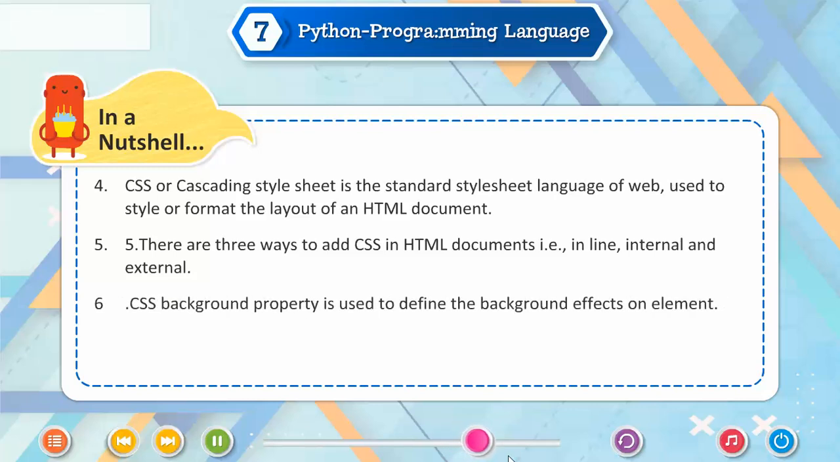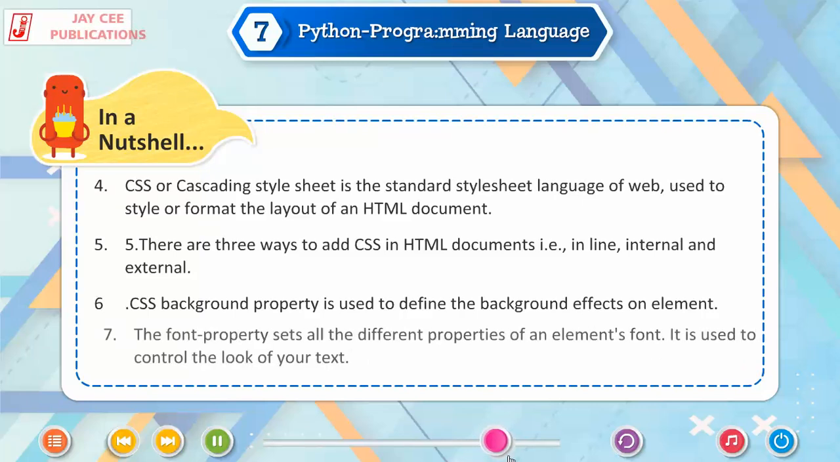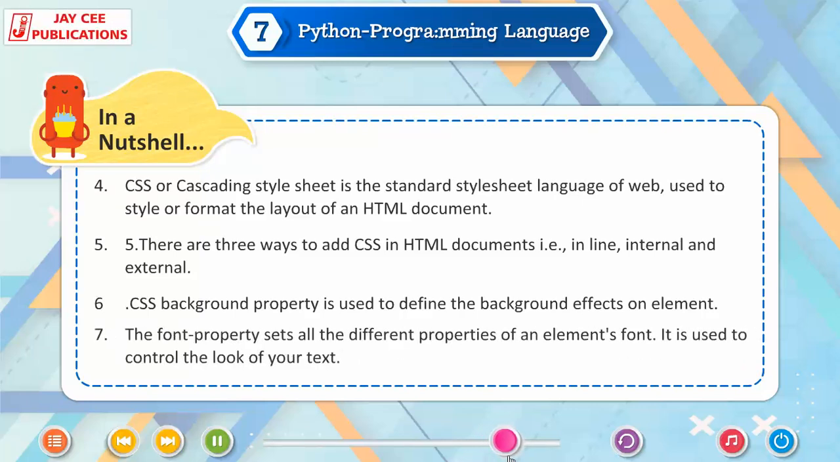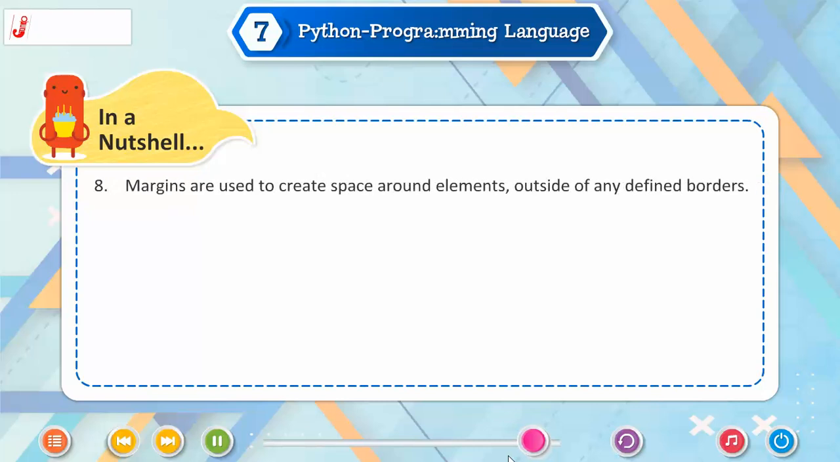The CSS background property is used to define the background effects on an element. The font property sets all the different properties of an element's font. It is used to control the look of your text. Margins are used to create space around elements outside of any defined borders.